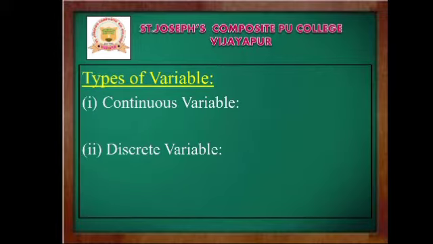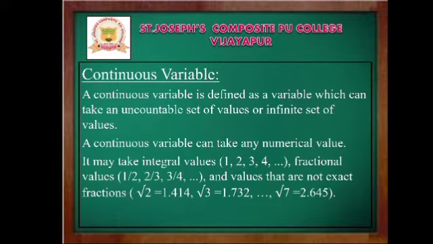Dear students, remember there are two types of variables. One is the continuous variable, another is the discrete variable. Let me discuss them one by one. First, the continuous variable. What is a continuous variable? A continuous variable is defined as a variable which can take an uncountable set of values or an infinite set of values. So remember this feature.